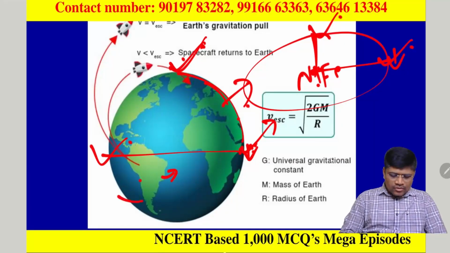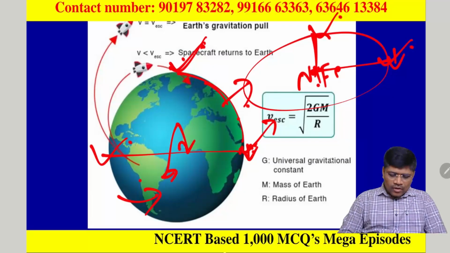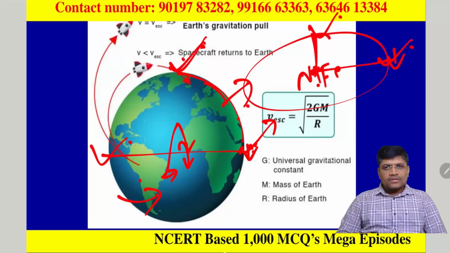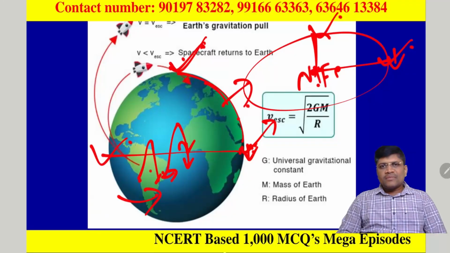Because as the Earth rotates from west to east, even if you launch the satellites, if the satellite could not launch properly, successfully, it may fall on the Earth region itself. So, if the Earth is rotating from west to east, if you launch from the west coast, it may fall on the settlement area.